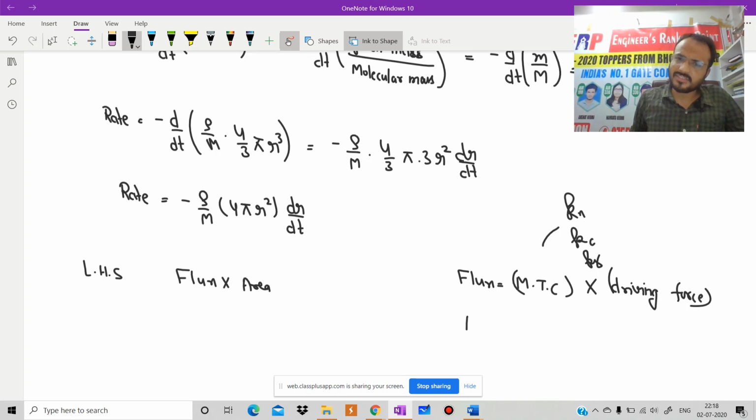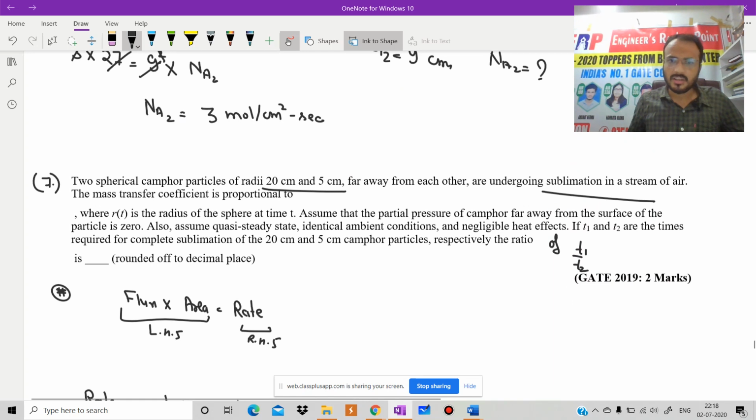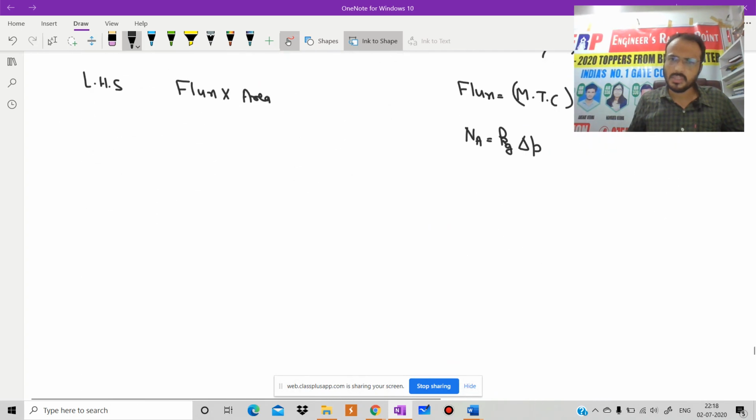So here the flux we can write as NA is equal to, because we need to write in terms of partial pressure, kg into delta p, simple. But in the question it is mentioned that the mass transfer coefficient is inversely proportional to, this question is incomplete here I think. Please check the question.